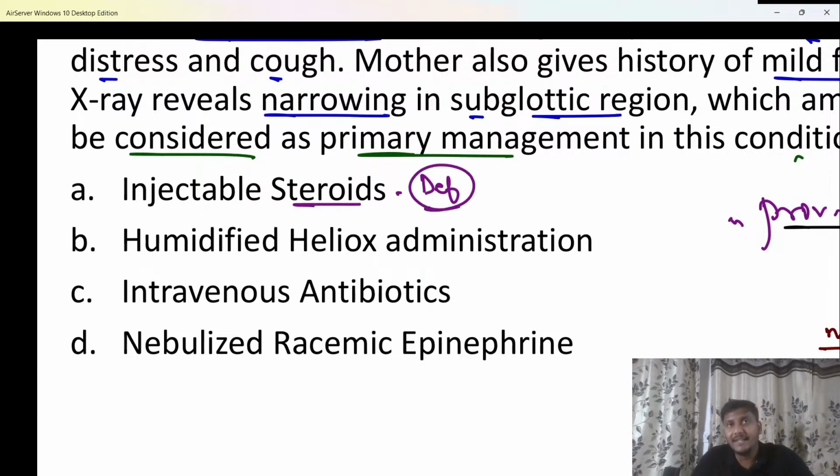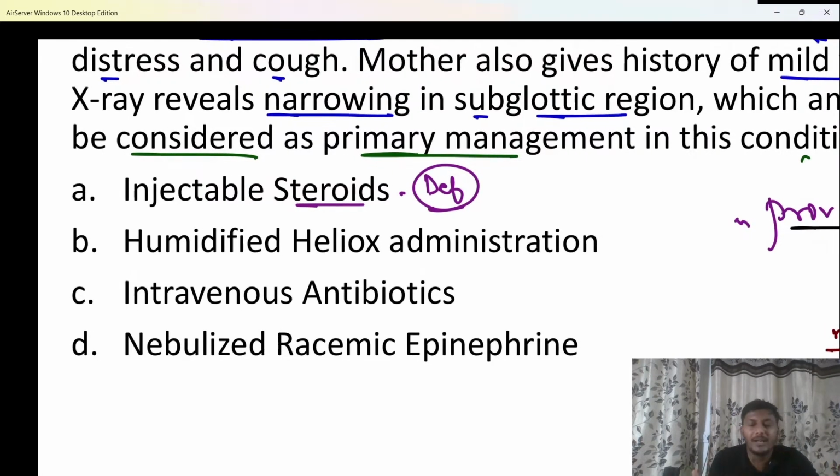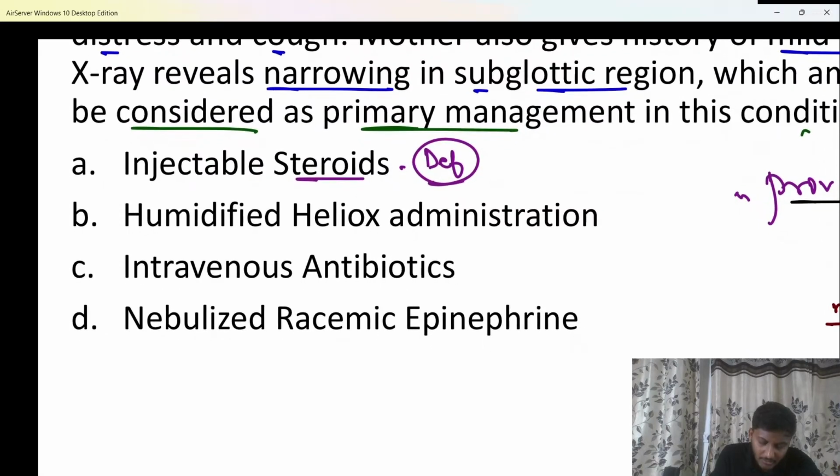Reason is antivirals have not shown any improvement in patients of acute LTB or croup. That is the reason antivirals are not used in the management of croup. They do not have any feature as such, any improvement as such. Therefore, injectable steroids are considered as the important management. Reason, steroids will reduce the inflammation, it will reduce the edema, and definitely the patient will feel better. That is the reason injectable steroids are the mainstay of management.